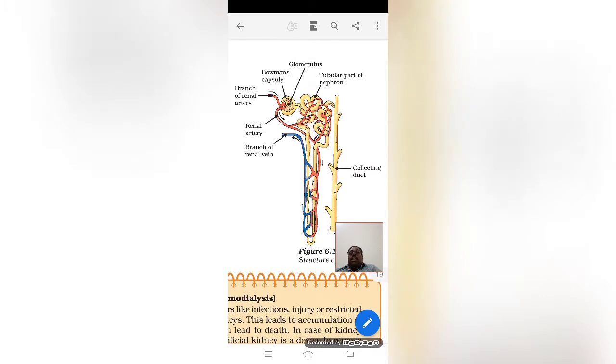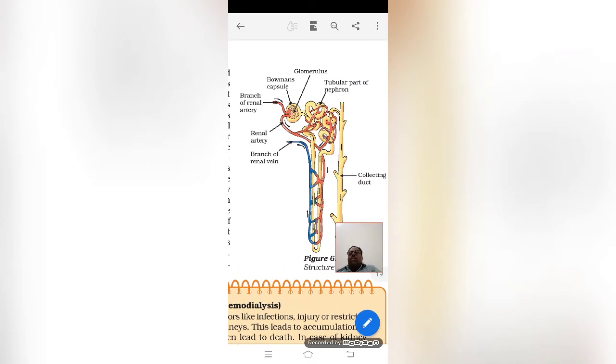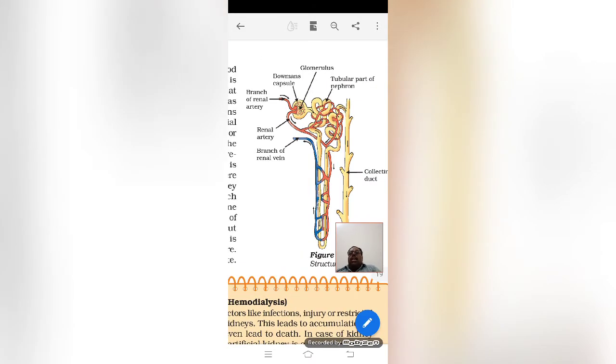When we come to the structure of the nephron, you can see a red color, that means renal artery.